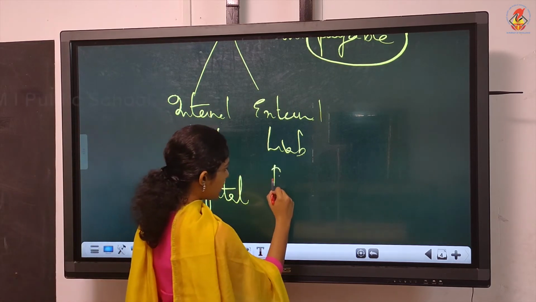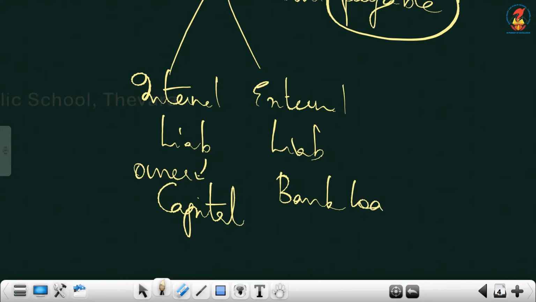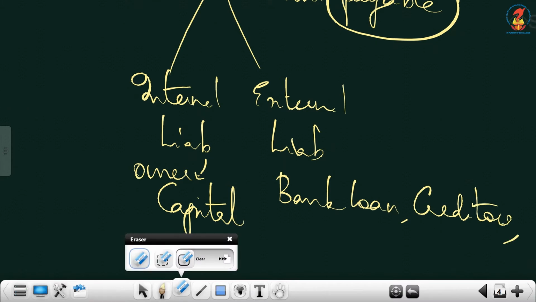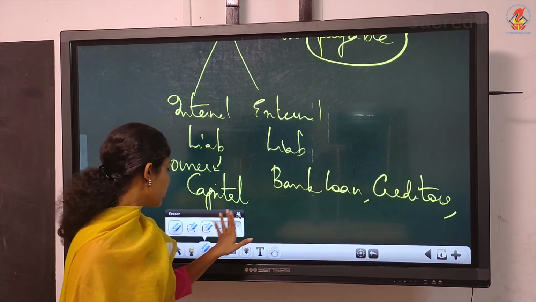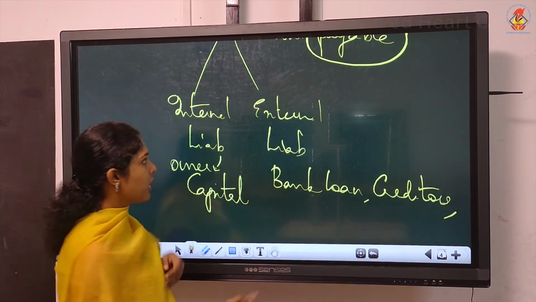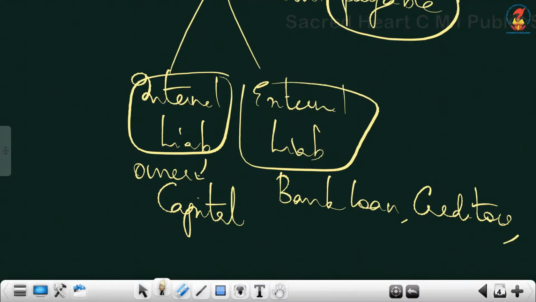Like your bank loan. When you take a bank loan, the liability towards the bank is external. Then the amount you have to pay your creditor. Creditor means somebody who would have supplied goods on credit. We have to pay them. So creditor is also a liability, but it is an external liability. Understood?